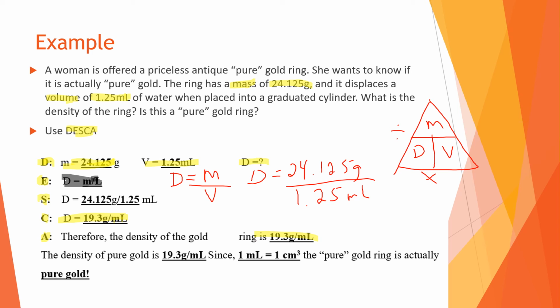So again, we need to determine if this ring was pure gold. And it says here, the density of pure gold is 19.3 grams per milliliter. Okay, so you would be able to look up the density of pure gold. And since 1 milliliter equals 1 centimeter cubed, we learned that on the last slide, they're equivalent. The ring is actually pure gold. We got a calculated answer that matches the density of pure gold.